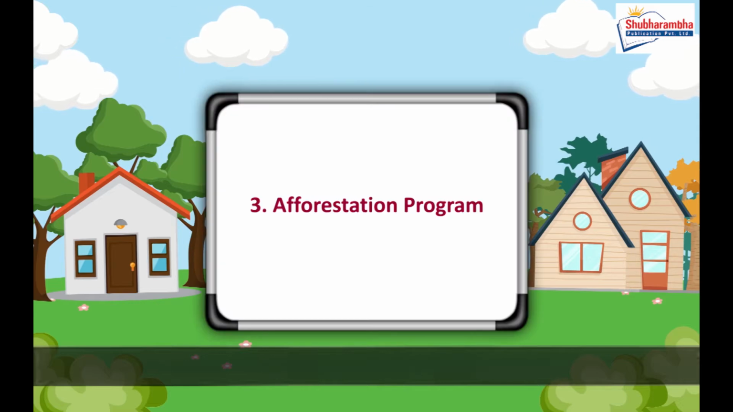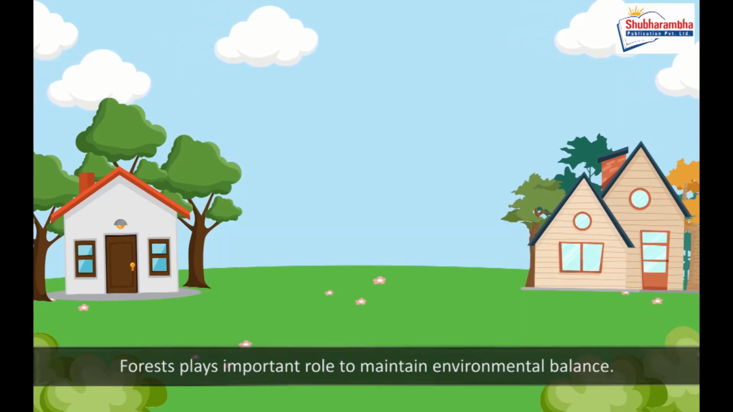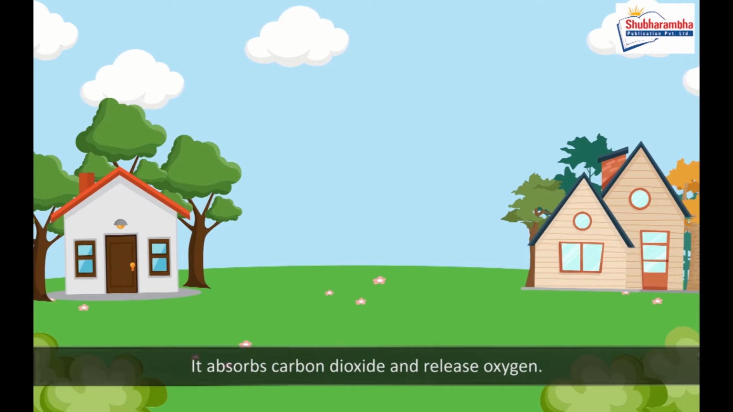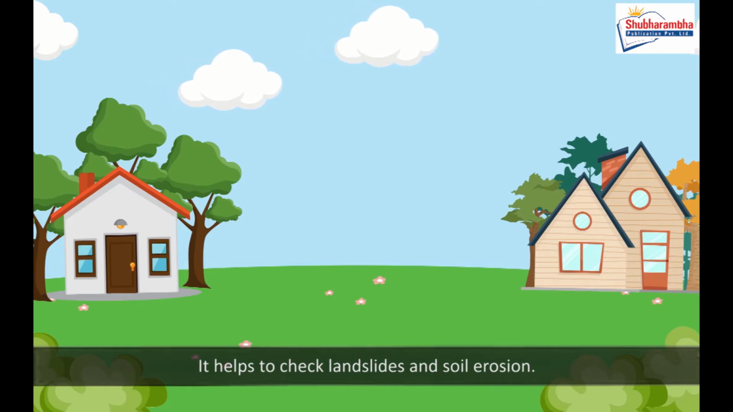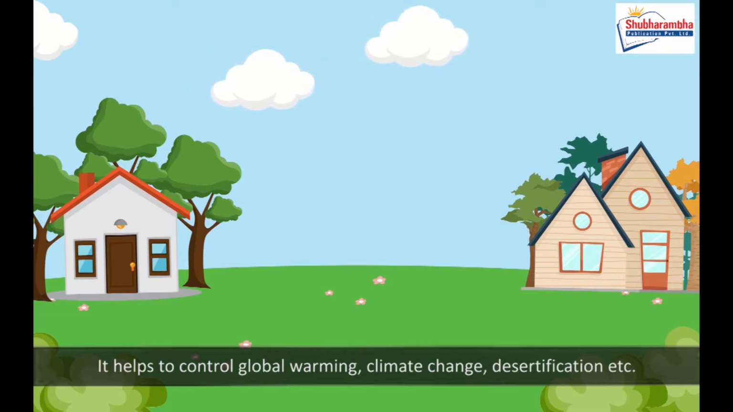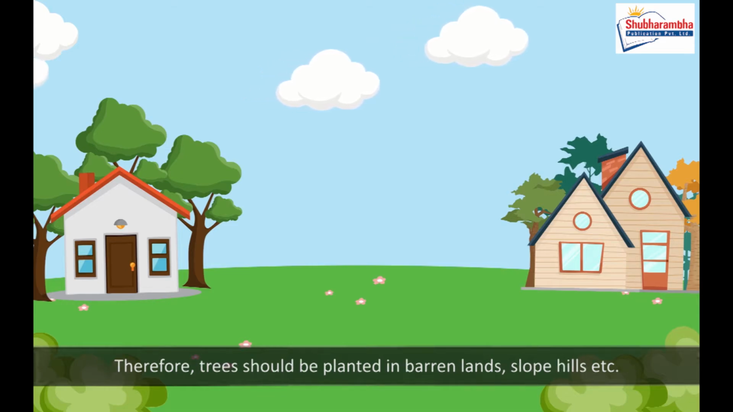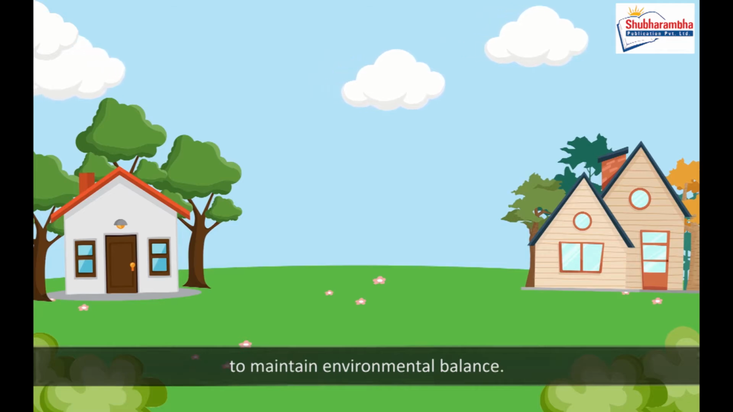3. Afforestation Program. Forests play an important role to maintain environmental balance. They absorb carbon dioxide and release oxygen. They provide food and shelter to numerous animals. They help to check landslides and soil erosion. They help to control global warming, climate change, desertification, etc. Therefore, trees should be planted in barren lands, slope hills, etc. to maintain environmental balance.